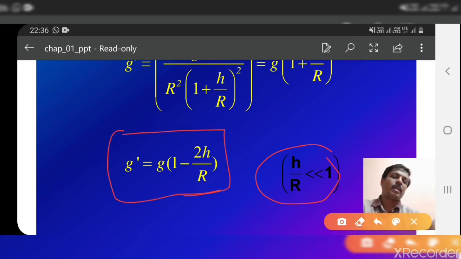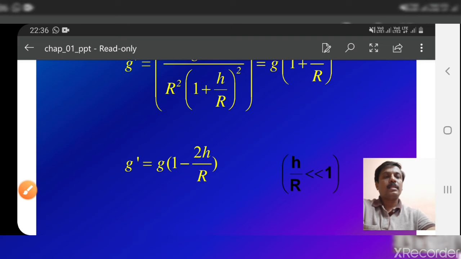Okay, so you are going to learn this equation in PUC first year or class 11th. There we are using this to expand this term. We are making use of binomial theorem. So please remember this. Okay. Yes, this is about binomial theorem.